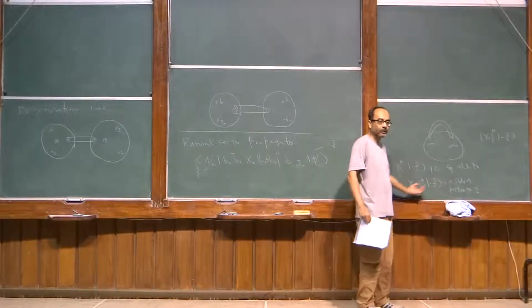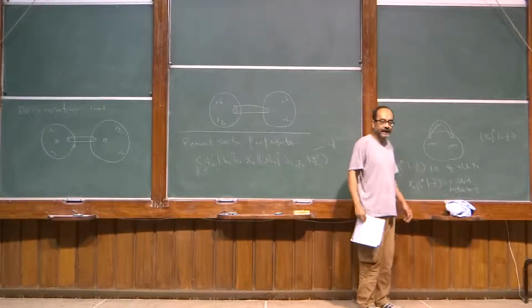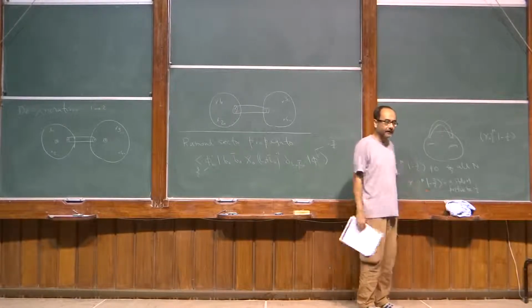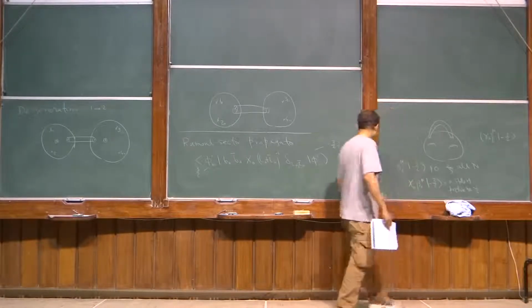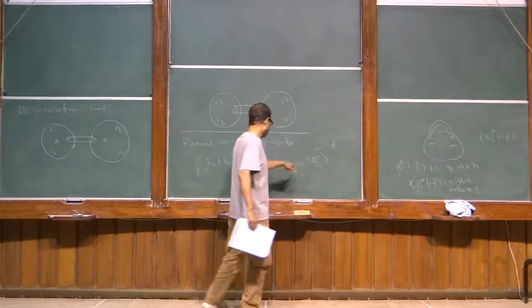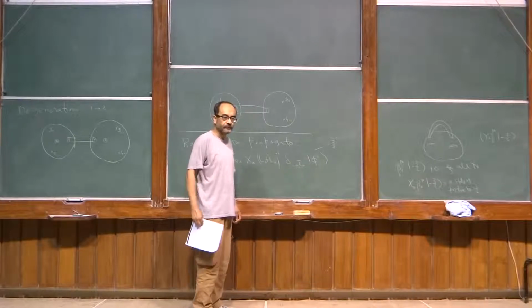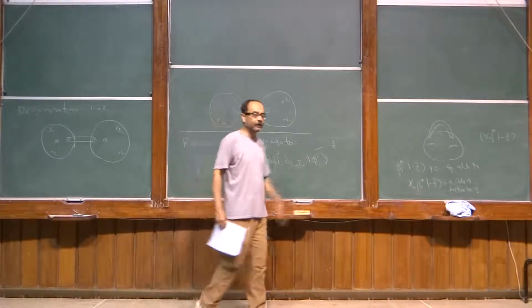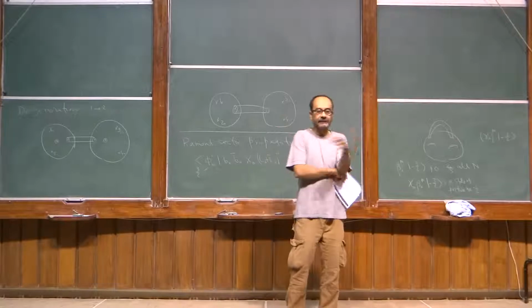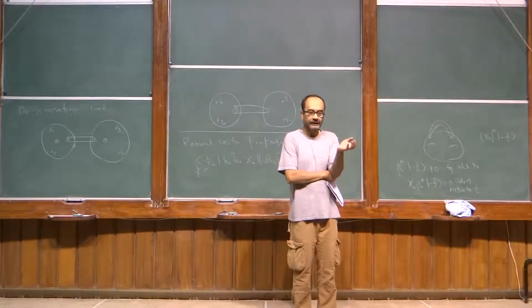Even though naively it looks like you can create arbitrarily high negative ghost number states of the same L0 eigenvalue, what actually contributes in this propagation is only a finite number of states. And that's why, even though naively the Ramond sector has an infinite number of states which could propagate, it doesn't cause any divergence.